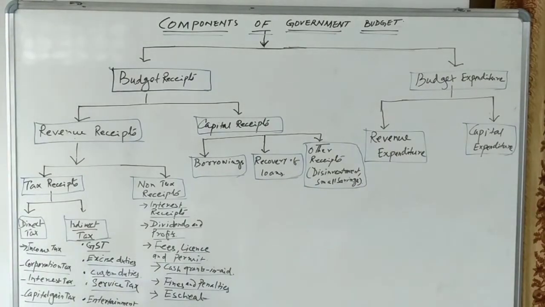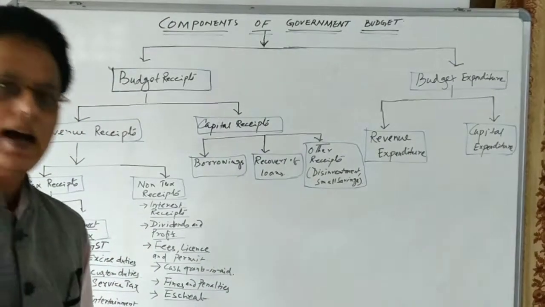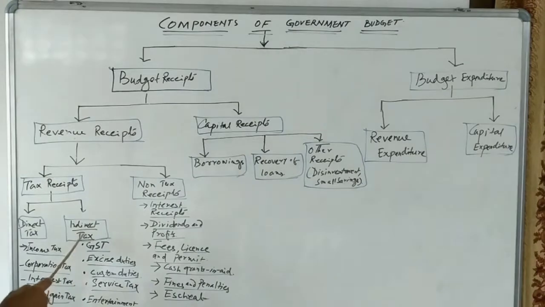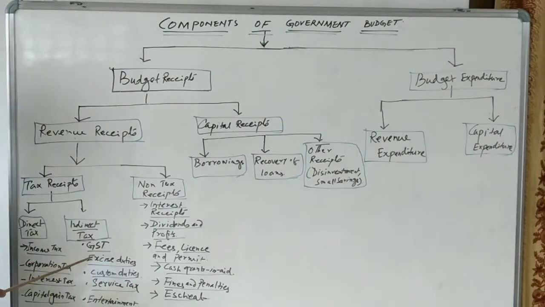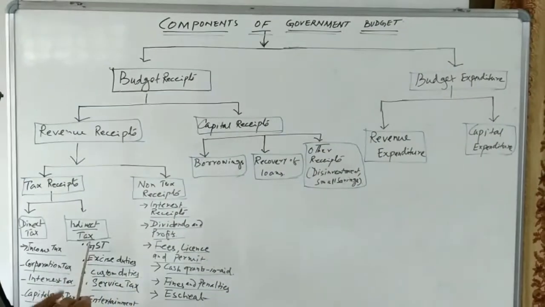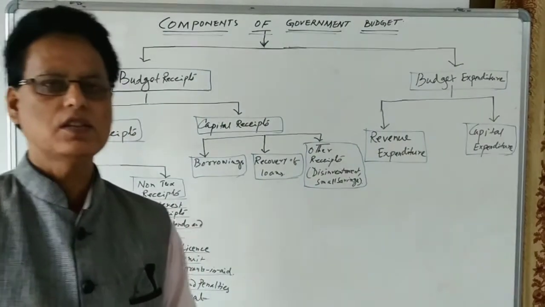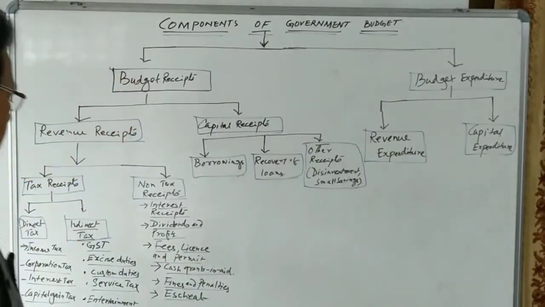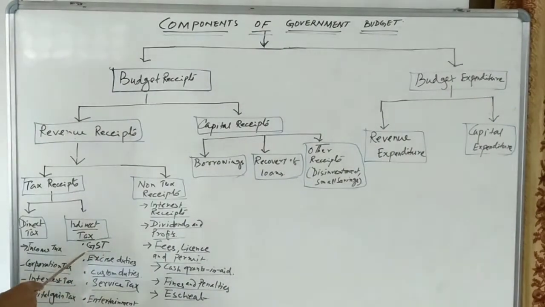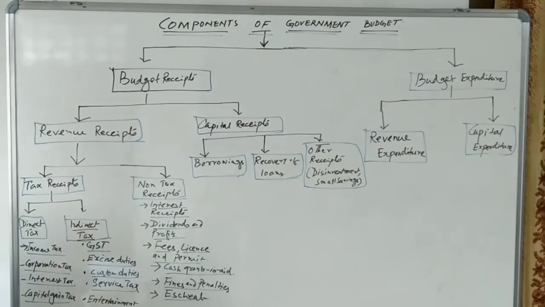Direct taxes are the taxes whose liability, whose impact and incidence lies on one person, whereas indirect taxes are the taxes whose burden is shifted to another person. Indirect taxes are the taxes which are imposed on the commodities, imposed on the services, such as goods and service tax. So GST is the indirect tax. Excise duties, custom duties, service tax, entertainment tax, these are the indirect taxes.